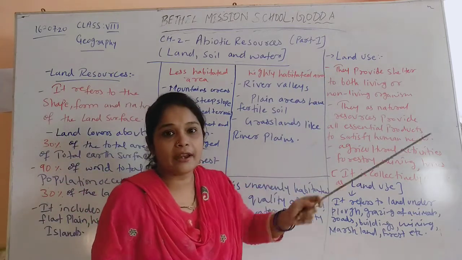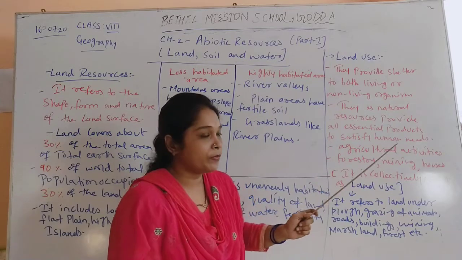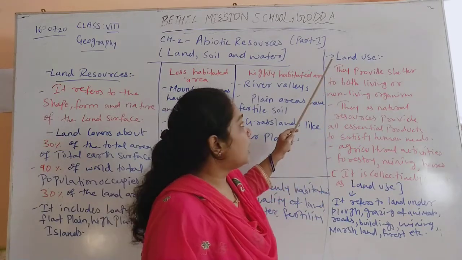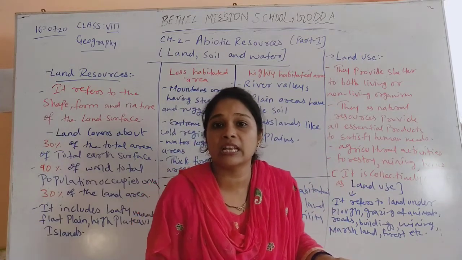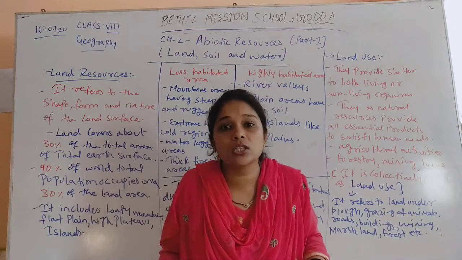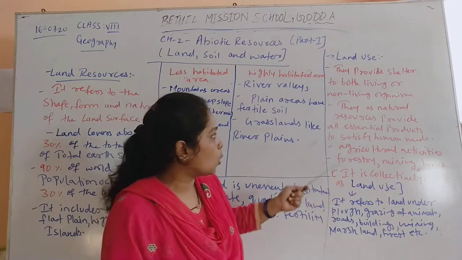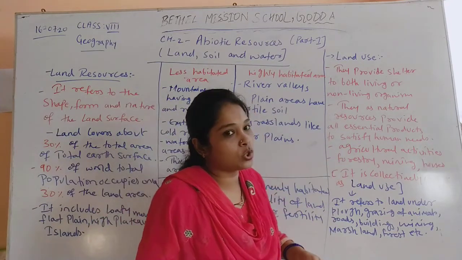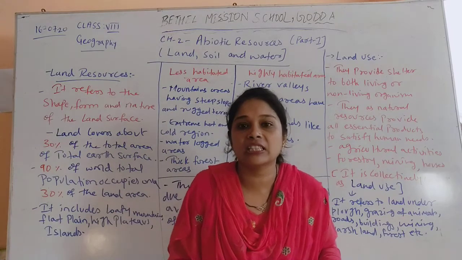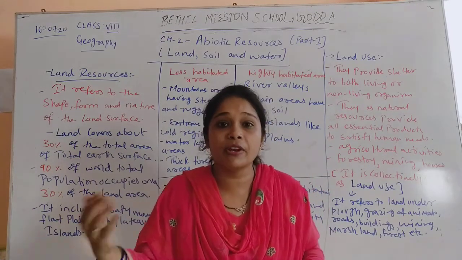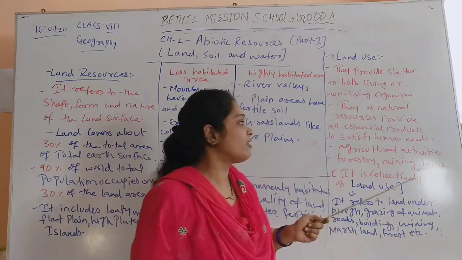Now when we talk about land resources, how land is used by human beings and what we are using land for. First and foremost, the land provides shelter to both living and non-living organisms. That means first of all we are using the land for living on it, for making our houses on it. As a natural resource, it provides all essential products to satisfy human wants. Agricultural activities are conducted on land, we get natural resources and minerals from the land, and we get water from the land. So it satisfies all our essential needs.